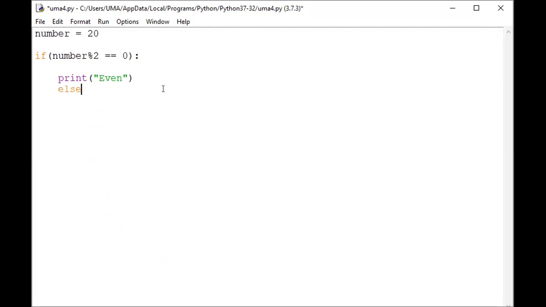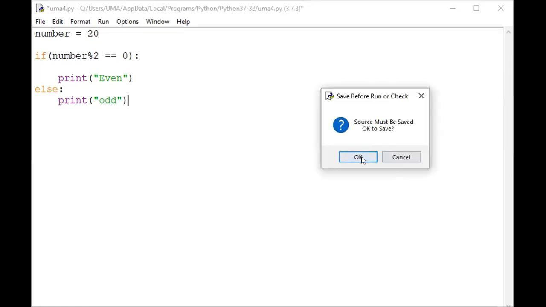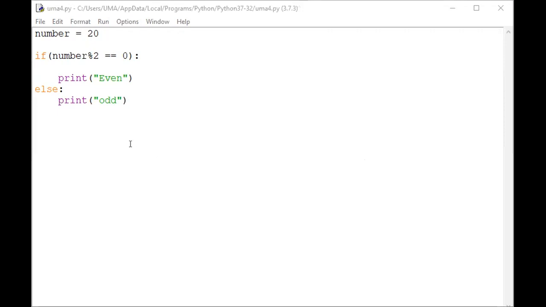Else, print odd number. The else statement is a block statement. Here see the result. Print odd number. See here, execute this one. Yes, even number. Why? Because 20 is even.